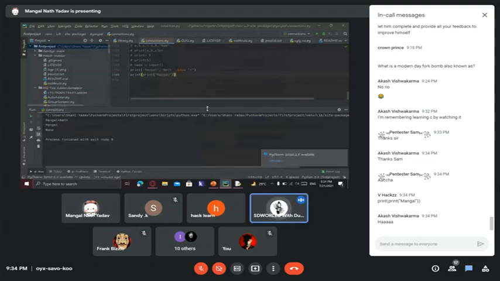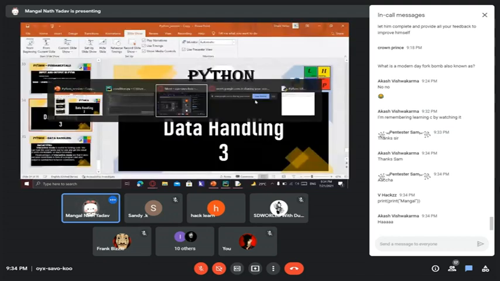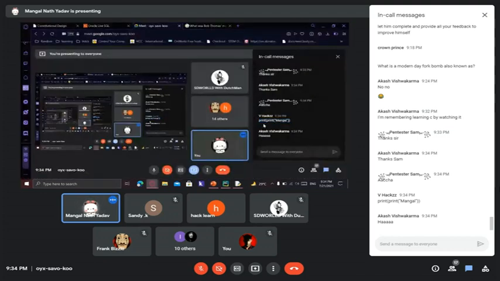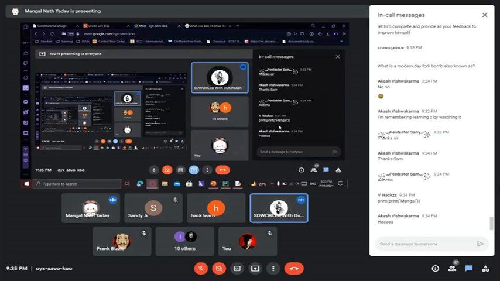Bro, I hope it will return a Boolean, none. It will return a Boolean, bro, because the first print will execute, and it will show a print as a string.